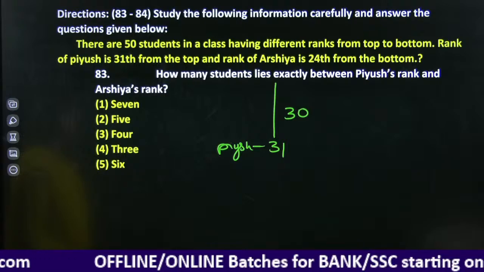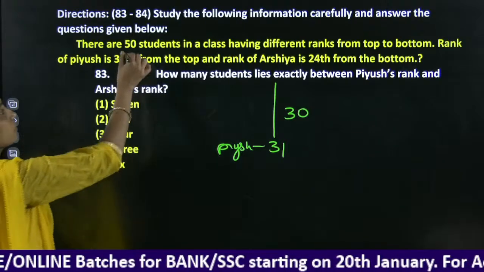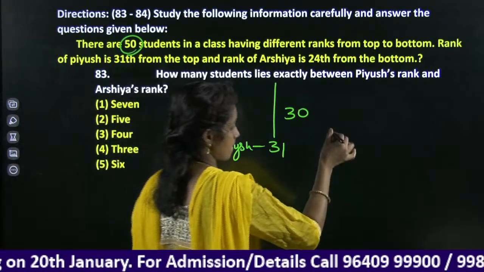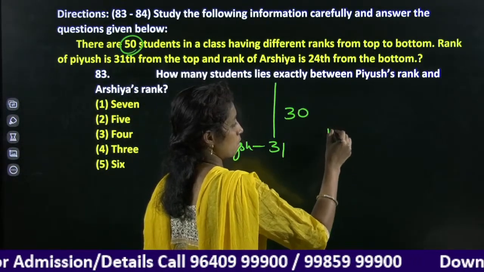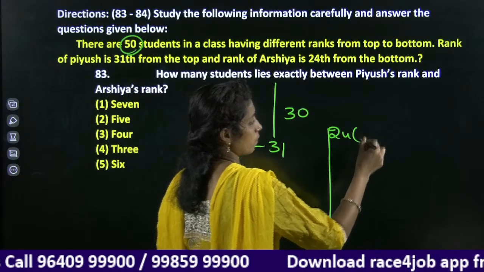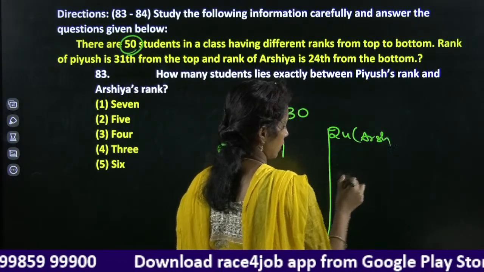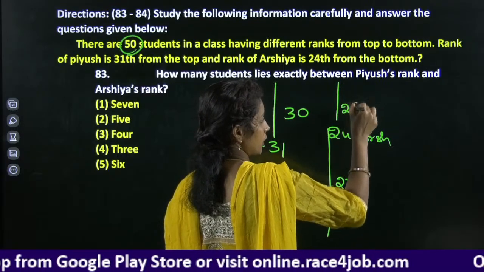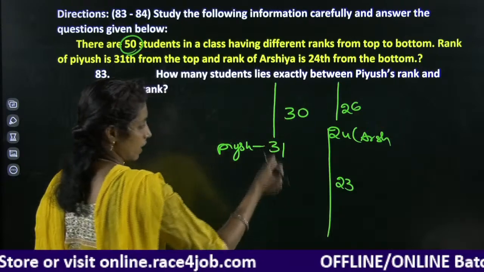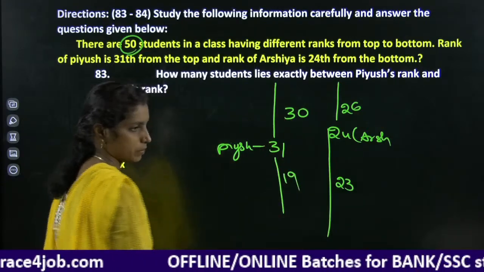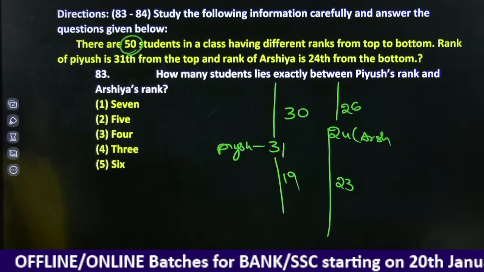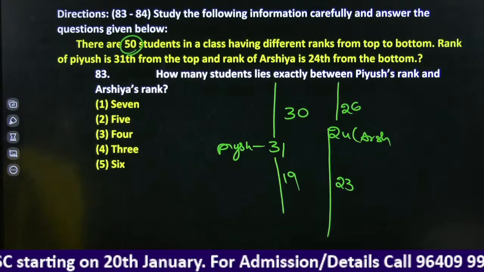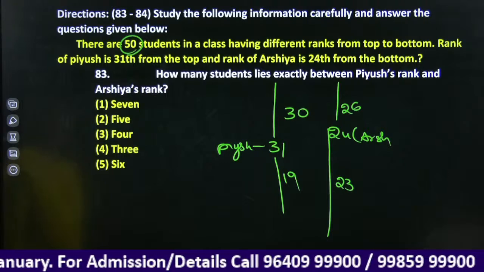Arshia is 24th from the bottom. After we have 23 persons, before we have 26 persons. Before we have 30 persons, after we have 19 persons. Right? Okay. How many students lie between Piyush's rank and Arshia's rank?